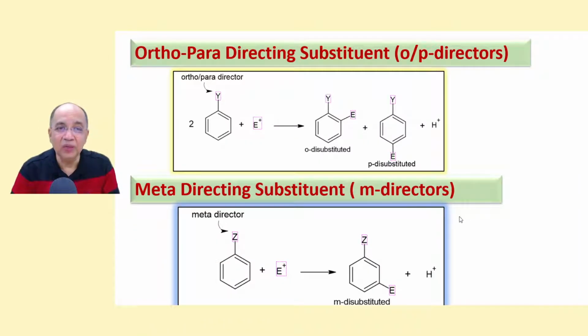Now, ortho-para directors, supposing Y. Don't confuse, I had taken X here and now I am taking Y, doesn't matter. Supposing Y is an ortho-para director. We will know how to tell which one is an ortho-para director and which one is a meta director. Supposing this is an ortho-para director and you have any electrophile like Cl plus, Br plus, R plus, NO2 plus, SO3H plus, then it will direct to both the ortho position and para position. You get a mixture of ortho disubstituted compound and para disubstituted compound, and in each case the leaving group is H plus. It should be 2H plus.